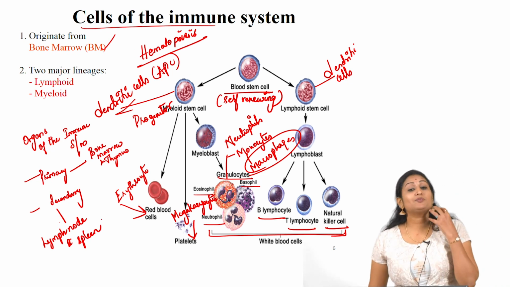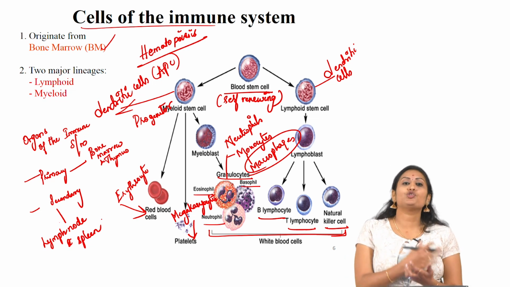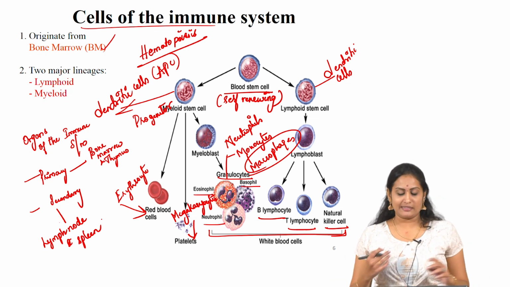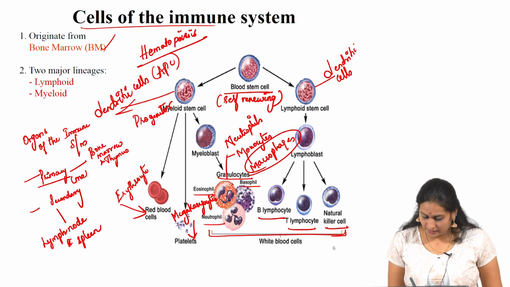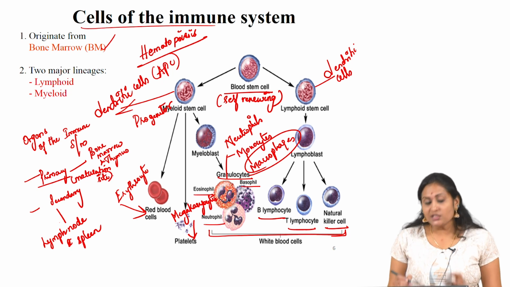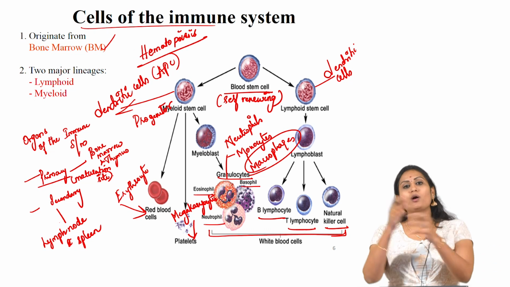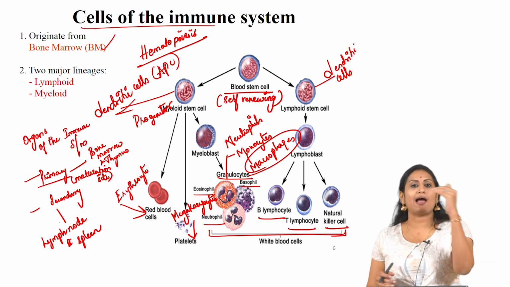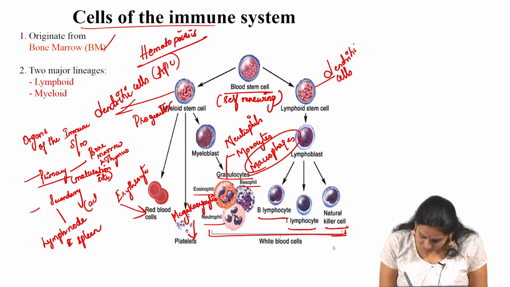The primary organs are the site for the maturation of the cells, B cells or T cells. Once matured, it acts against the pathogen. It will go and fight against the pathogen in the secondary organs, which are the action site.